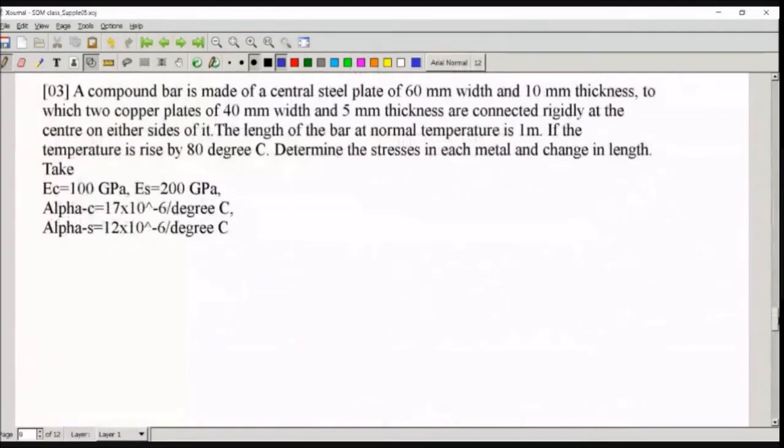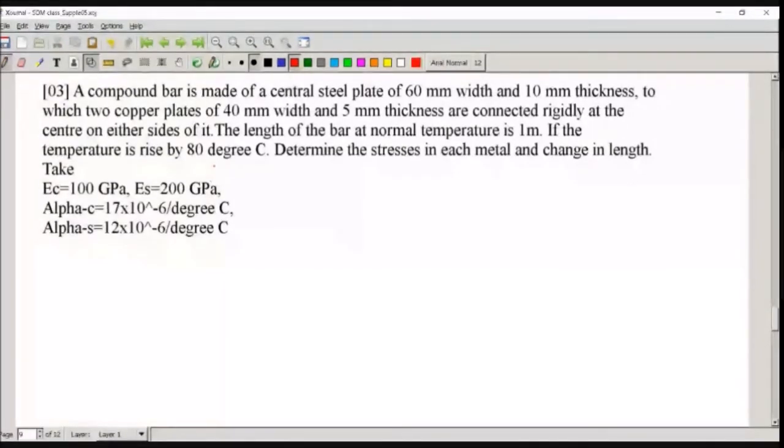Next problem. The compound bar is made up of a central steel plate of 50 mm width and 10 mm thickness, to which 2 copper plates of 40 mm width and 5 mm thickness are connected rigidly at the center on either side of it. Length of the bar at normal temperature is 1 meter. If the temperature is raised by 80 degrees Celsius, determine the stresses in each metal and the change in length.